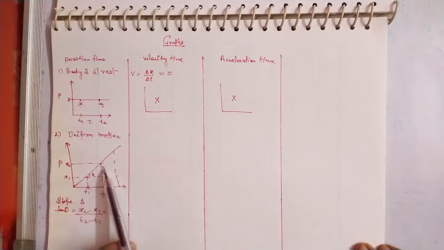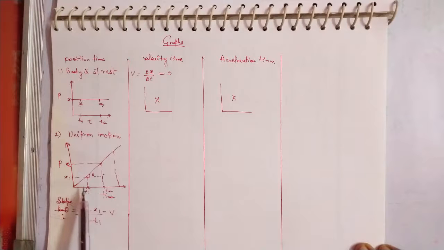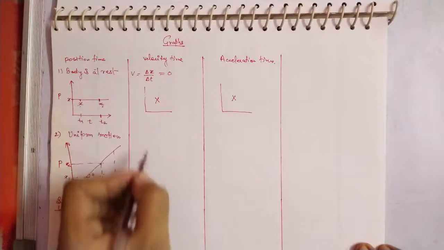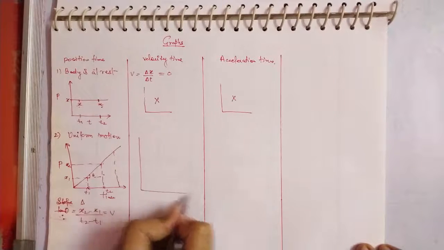Now for the straight line, even if you calculate the slope at any two time intervals, you will get the same value of theta. So what does that mean? Theta is the same, that means your velocity is constant, as I told you in uniform motion. So let's see the graph for velocity also.